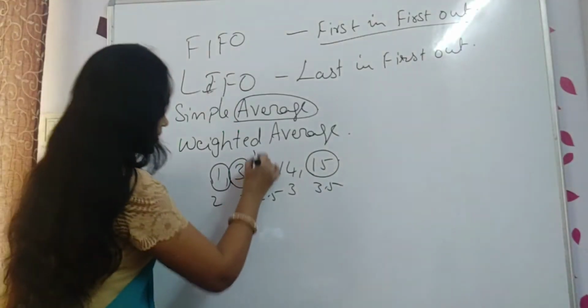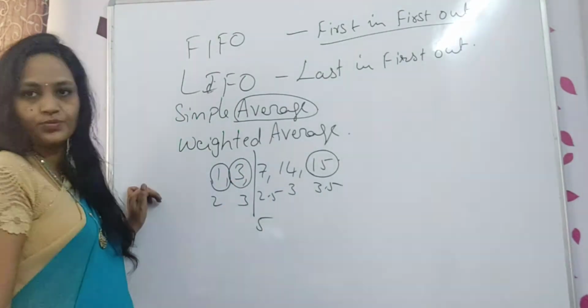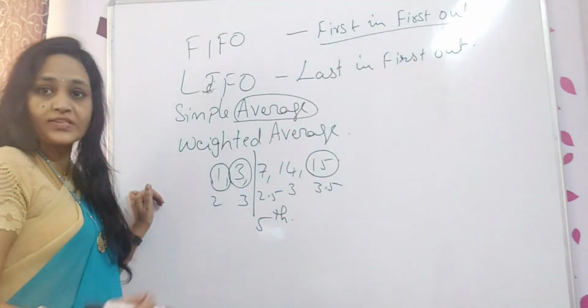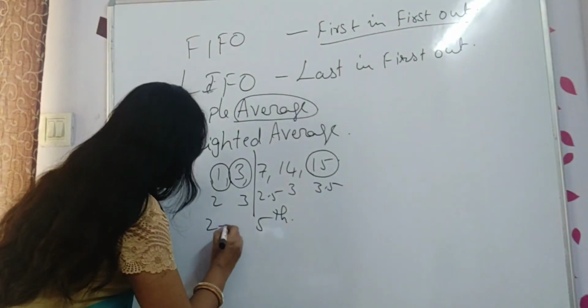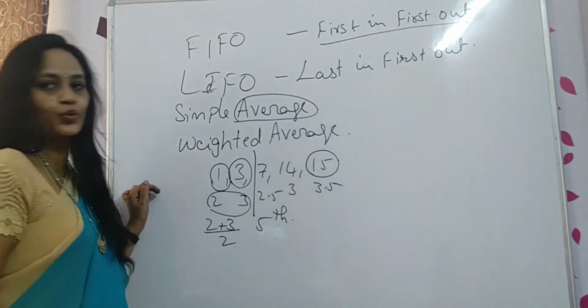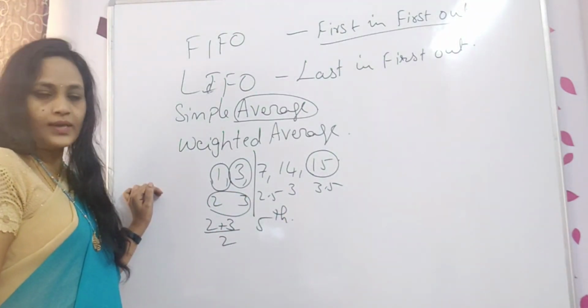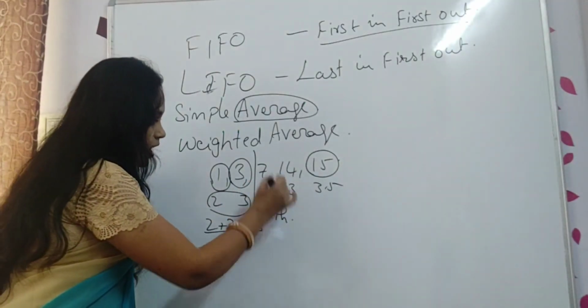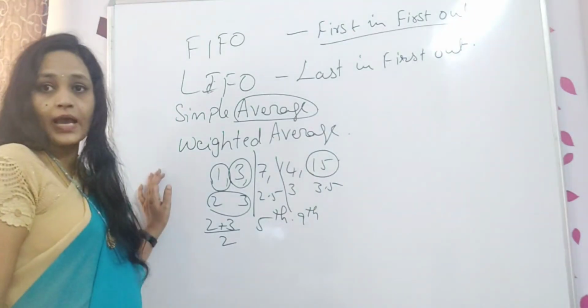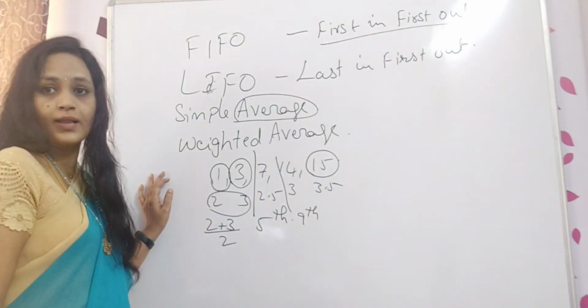In between, on 5th I have issued. Now what is the price I am going to take? 2 plus 3. So 2 prices I have taken, divided by 2. Okay? Now if after 7th, that means on 9th, if I issued.